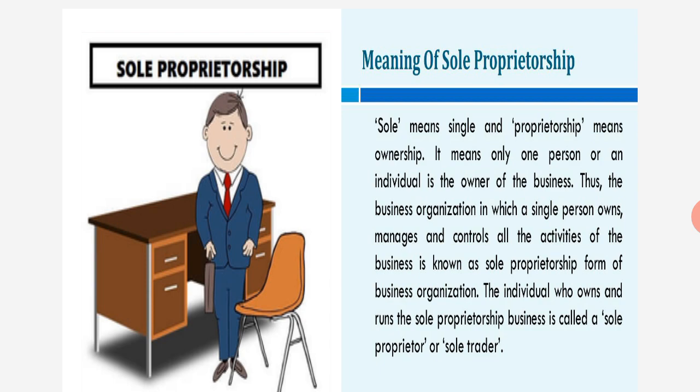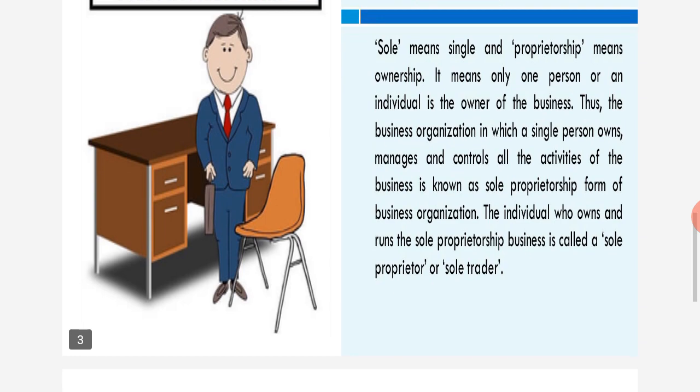The individual who owns and runs the sole proprietorship is known as sole proprietor or sole trader. He is the person who is standing alone. That person will be termed as sole trader. And sole proprietorship is a kind of business organization. Okay, so have you understood first what is the meaning of sole proprietorship?